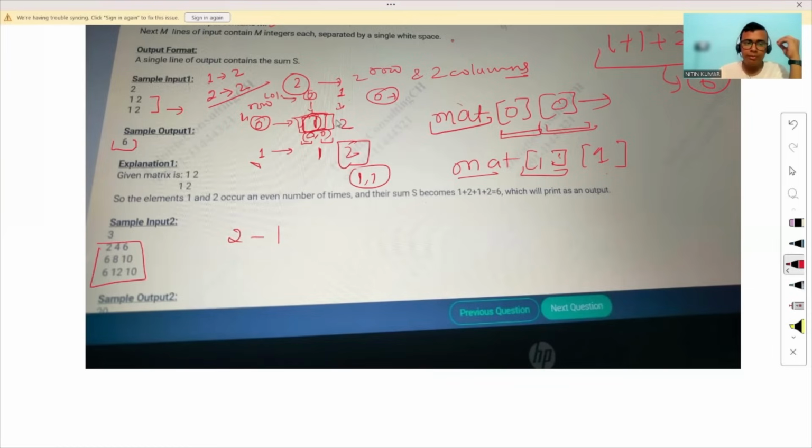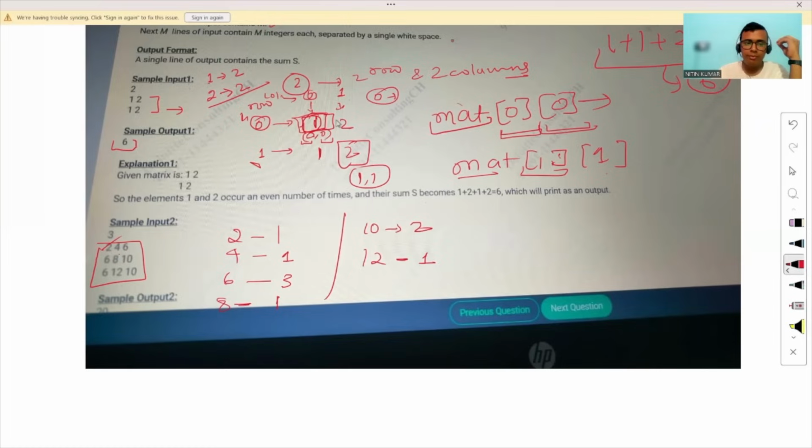You can see in the entire matrix, 2 occurs only 1 time because nowhere else does 2 occur. Now let's check 4. 4 occurs only one time. Now 6: 6 occurs 3 times. The next element is 8, which occurs one time. The next element is 10, which occurs two times. The next element is 12, which occurs one time. And there is no other element present in my matrix.